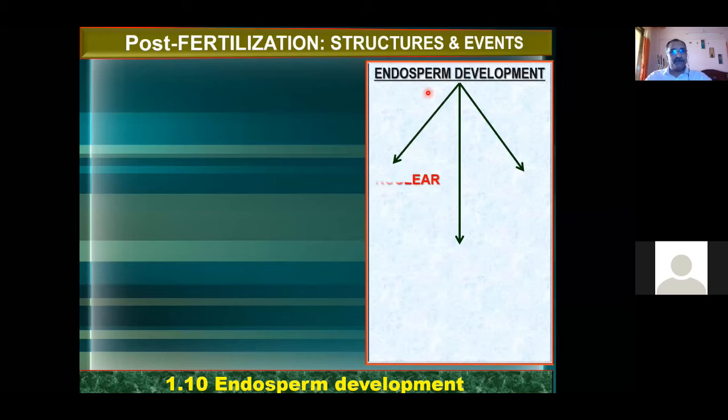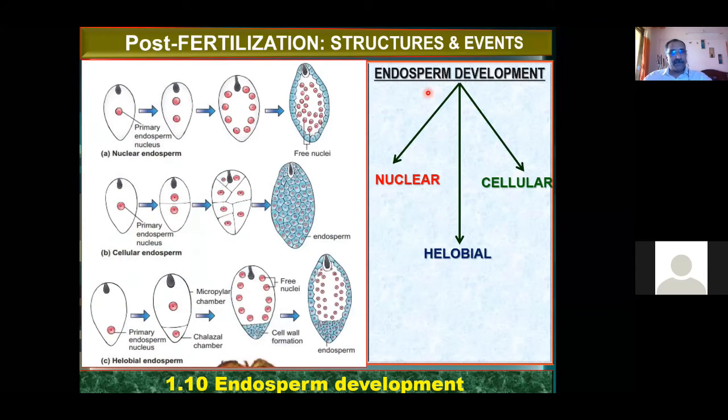In angiosperms, the primary endosperm nucleus is undergoing repeated mitotic divisions, and thereby the endosperm is developed. Now in this picture you are seeing that this is the endosperm, this also endosperm, this also endosperm, but all these endosperms are developing from the primary endosperm nucleus. The primary endosperm nucleus is undergoing repeated mitotic divisions. Remember, repeated mitotic divisions result in a mass of cells which we call the endosperm.